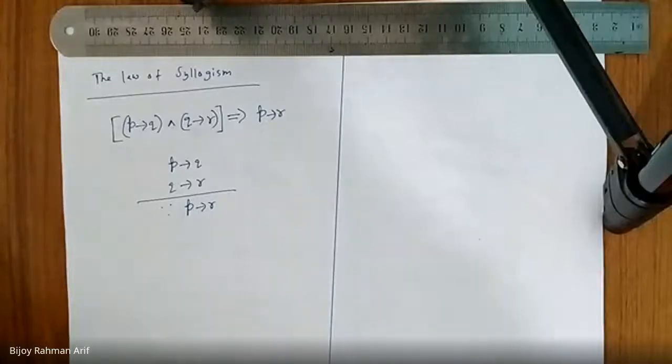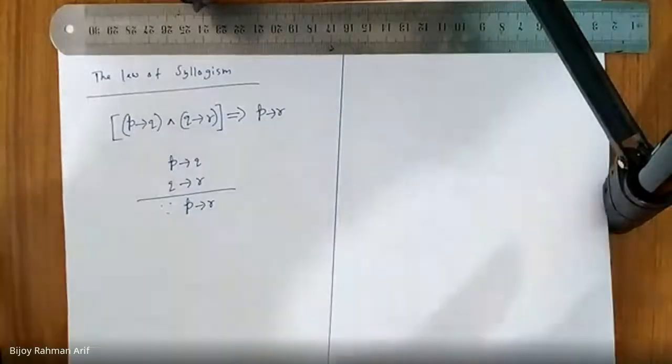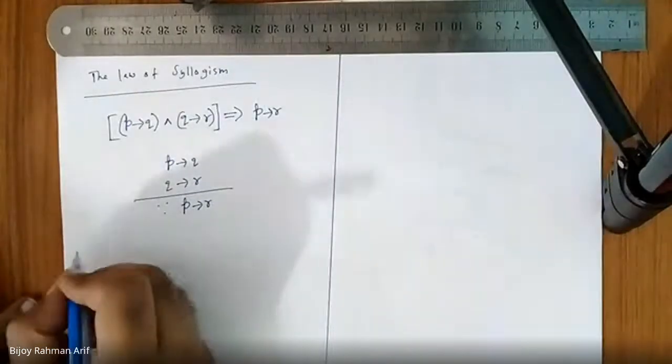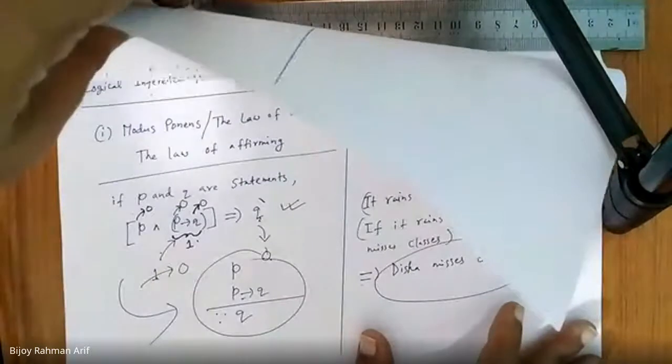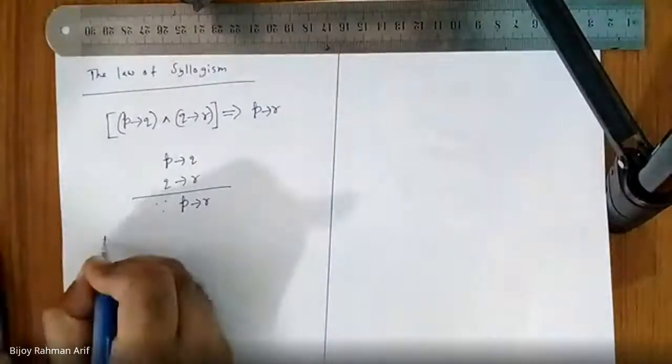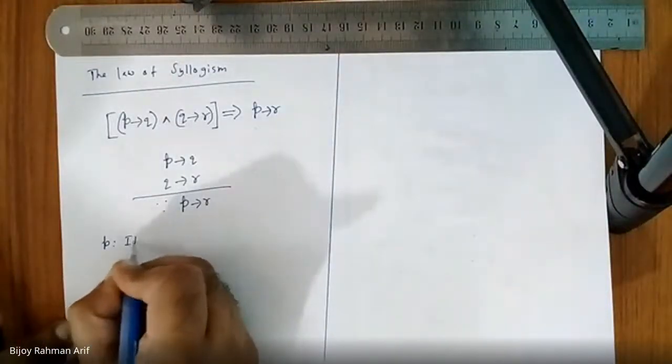So let's take our previous example with Disha. Disha is actually our guinea pig. It rains outside.